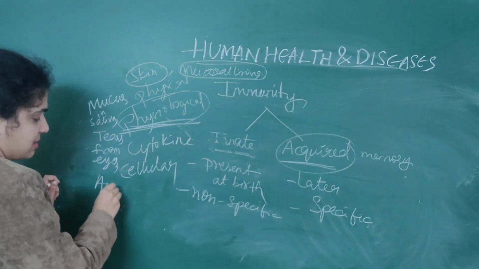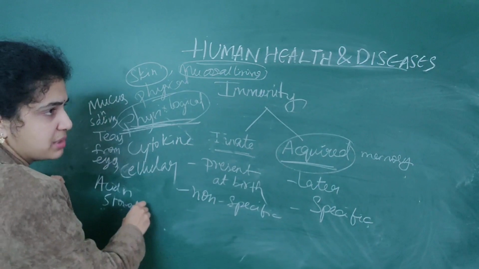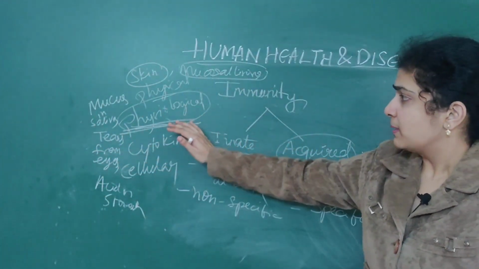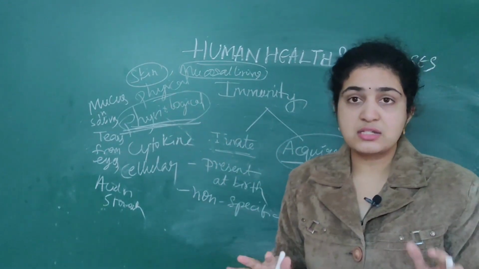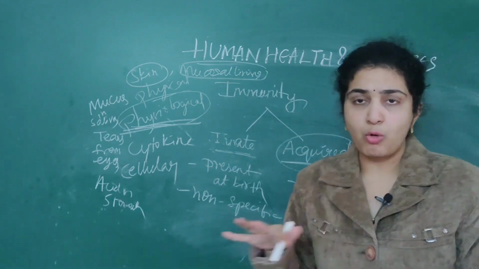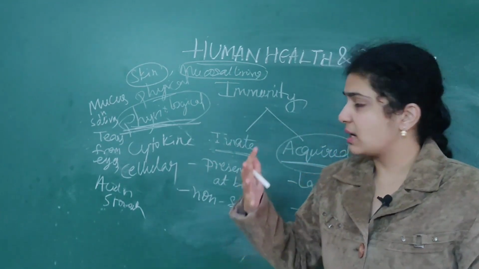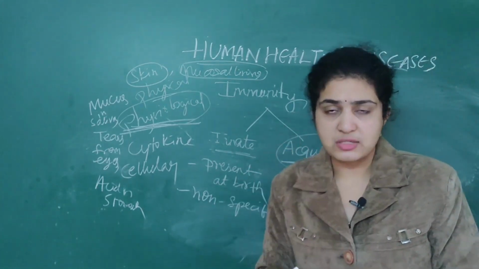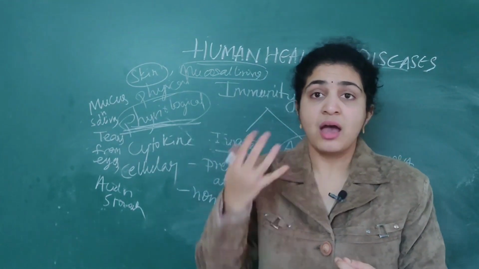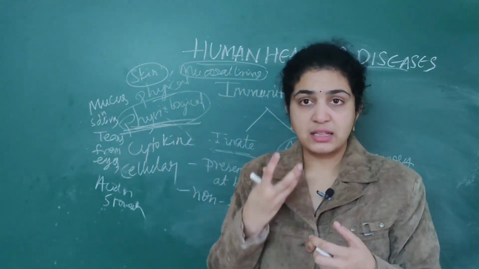Then acid in the stomach. These are important NEET questions, so that's why I'm stressing them so many times. See, physical is different, physiological is different. Physical means the outermost layer, that is skin, and the mucous lining of the epithelium of the respiratory tract and all. Physiological means what is coming from inside, that is mucus, which is present in the saliva.